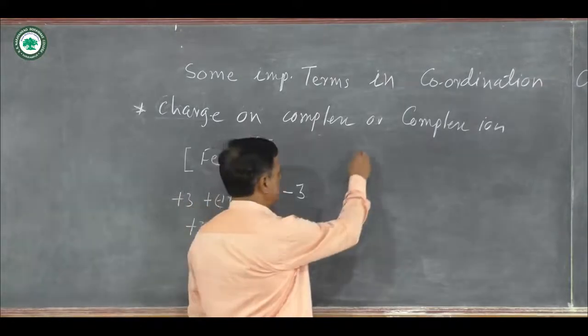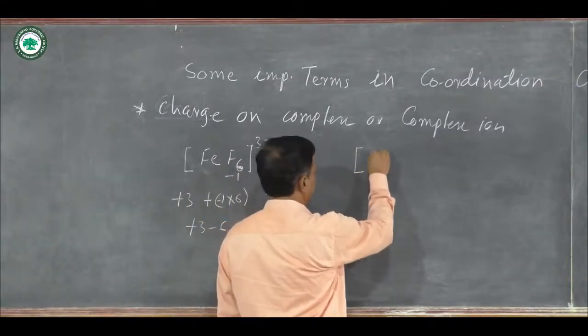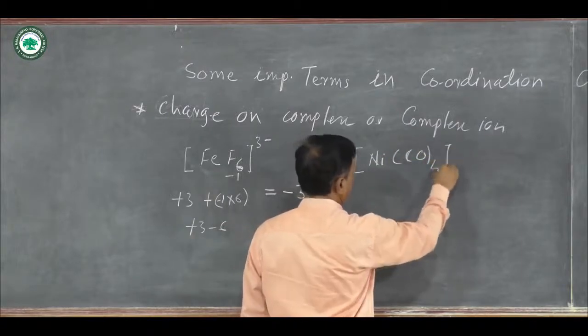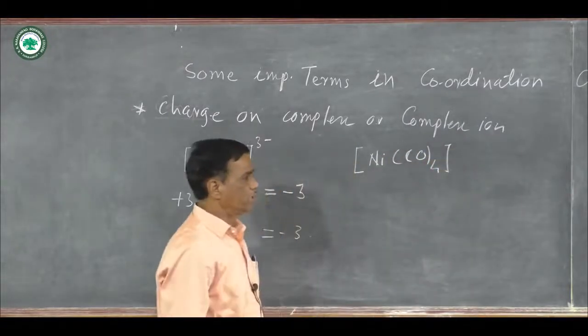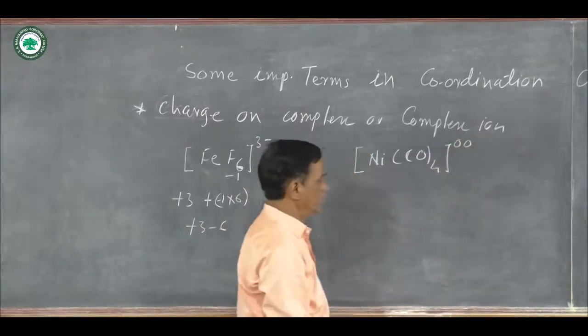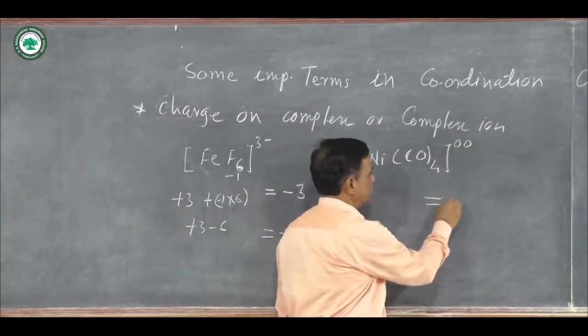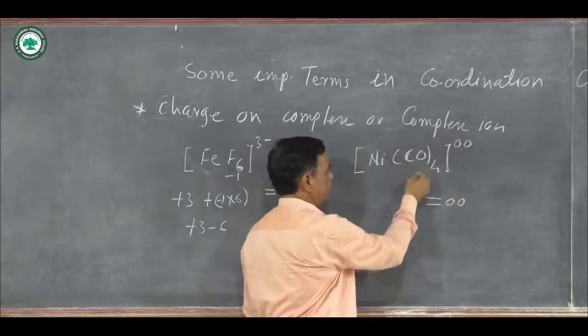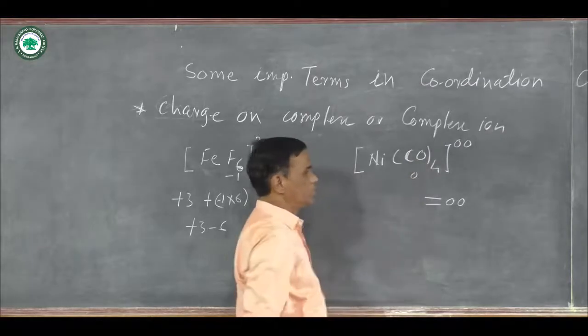The next example: suppose there is a formation of Ni(CO)4. In this complex, the charge on the complex is equal to 0, meaning the algebraic sum is equal to 0. Here the carbonyl ligand has charge equal to 0.